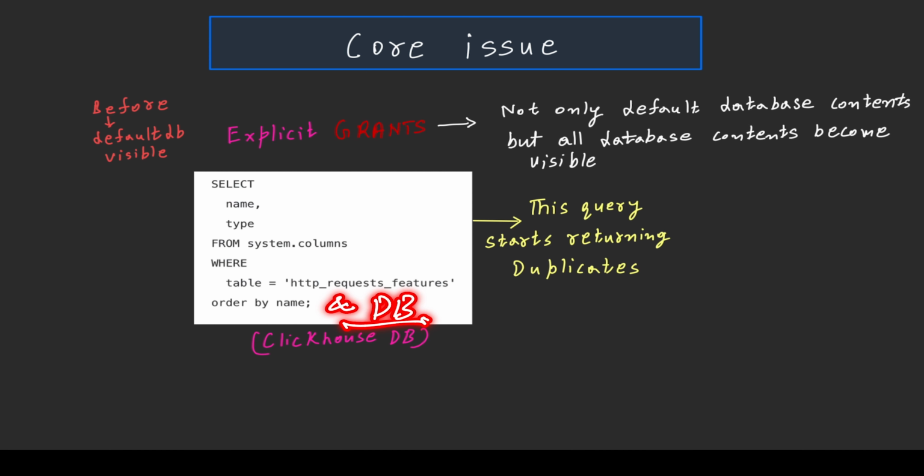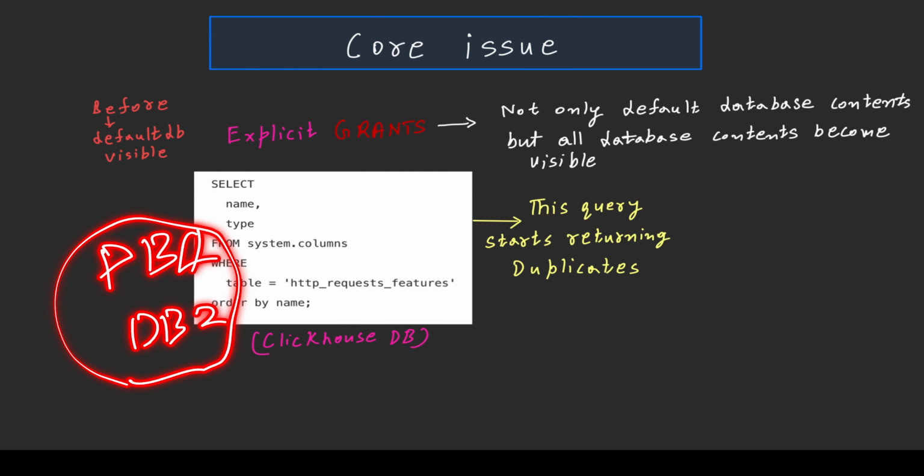Like before the grant, access was only through the default DB, but after the grant, not only the default database contents but all the database contents become visible by that query.